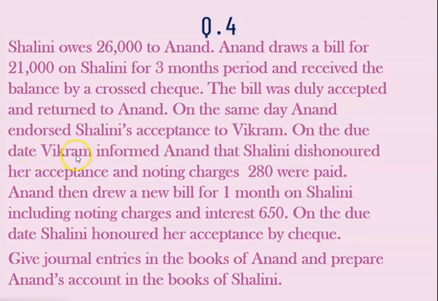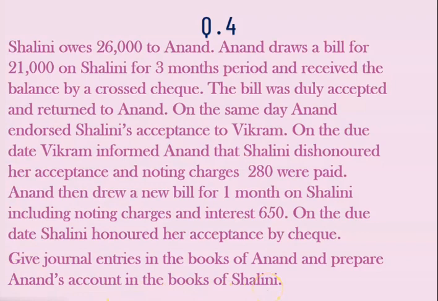On the due date, Vikram informed Anand that Shalini dishonored her acceptance and noting charges 280 were paid. Anand then drew a bill for 1 month on Shalini, including noting charges and interest 650. On the due date, Shalini honored her acceptance by check. Give journal entries in the books of Anand and prepare Anand's account in the books of Shalini.